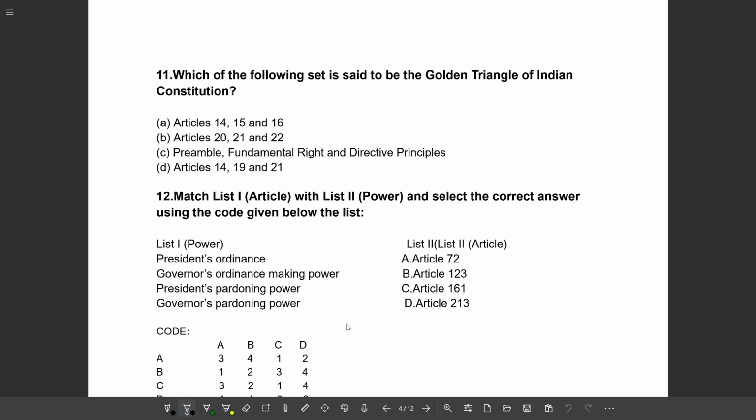Next question. Which of the following sets is said to be the golden triangle of the Indian Constitution? Option A, Articles 14, 15, and 16. Option B, Articles 20, 21, and 22. Option C, Preamble, Fundamental Rights, and Directive Principles. Option D, Articles 14, 19, and 21. So the correct option will be option D, Articles 14, 19, and 21.